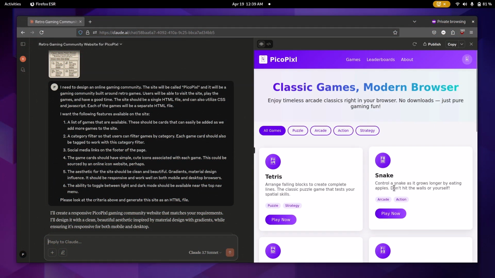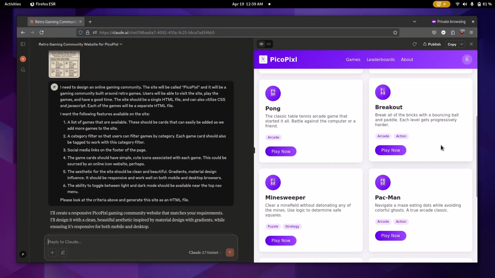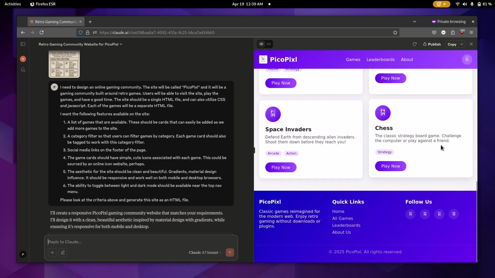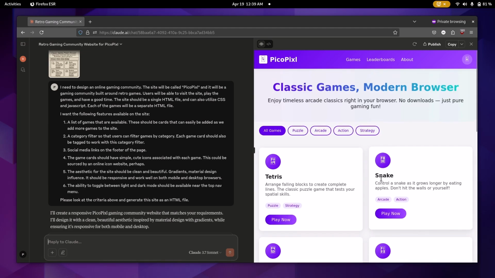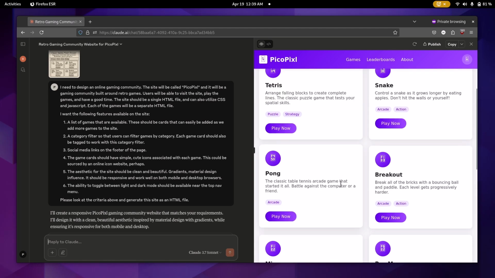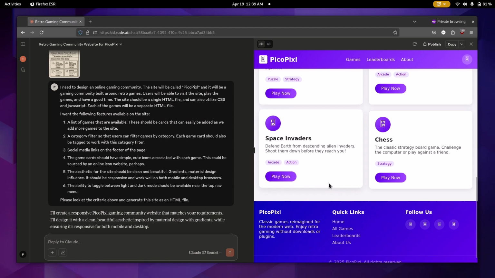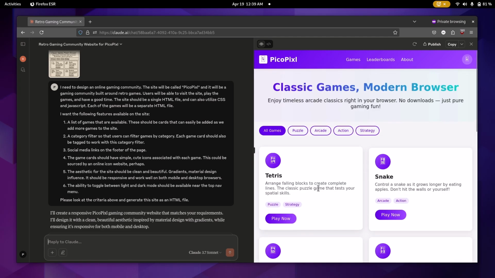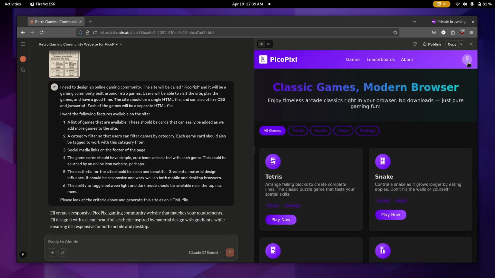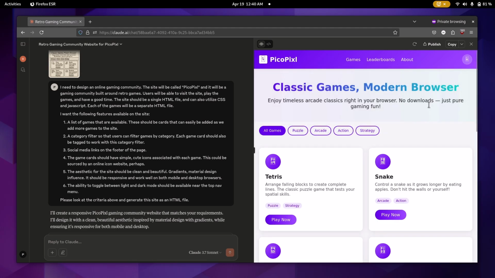Okay, and there we go. It took care of the website. As you can see, it did a pretty good job filling out some of the things here. We have the cards that we asked for the games. It even stuck some of the games that are going to be in there. Oh, look at that. It has a nice little floating animation as we go on top. It's a nice little affordance. So there's our social media links at the bottom. Threw in some quick links, description of the site. That's great. Looks like we have a navigation bar up here. I'm guessing this is maybe the light and dark theme. Beautiful. That looks great.